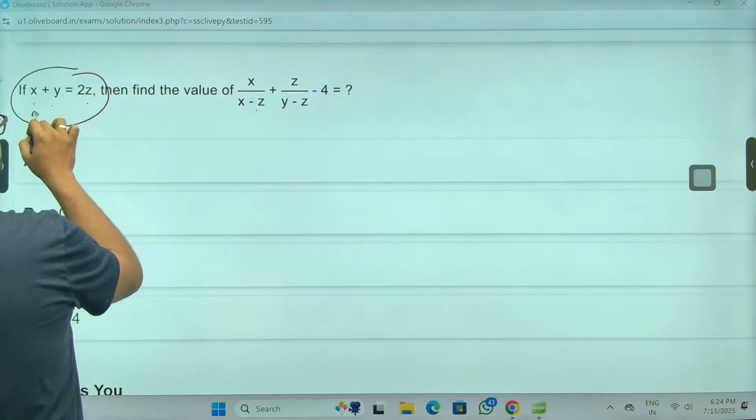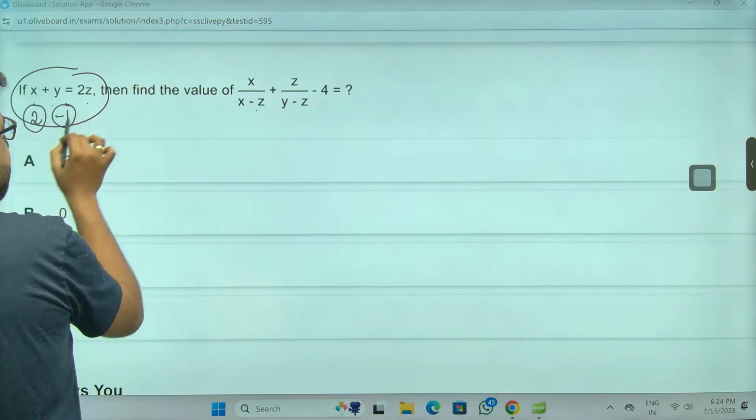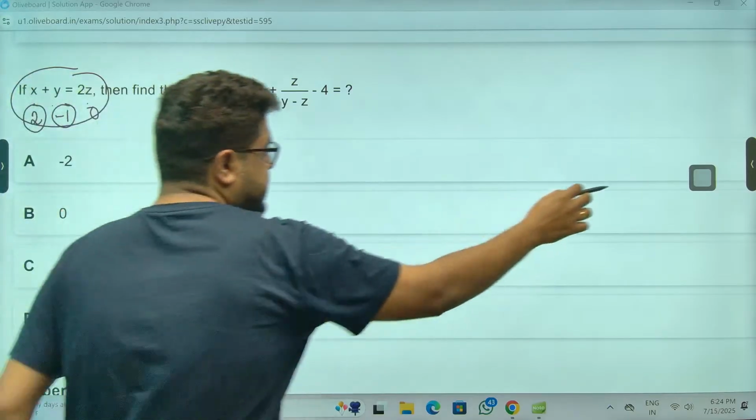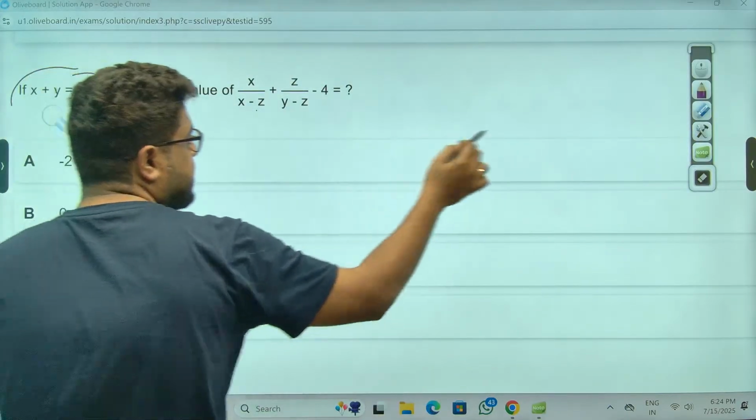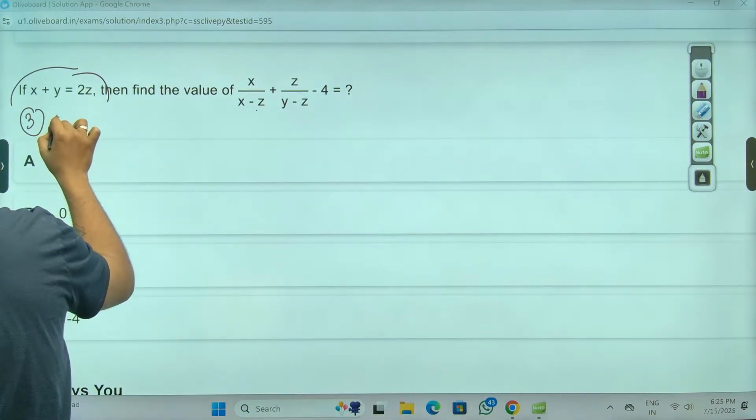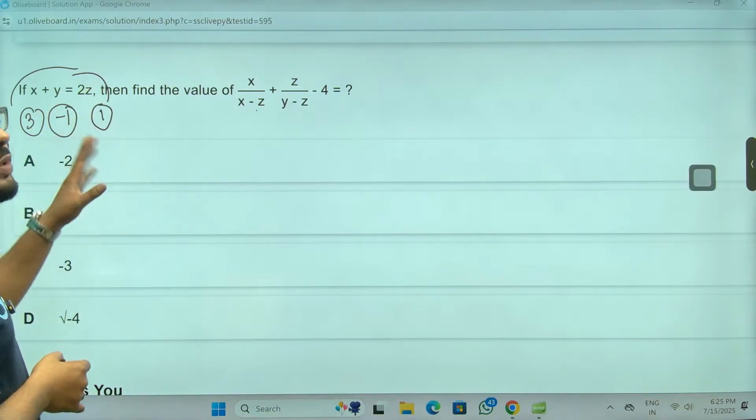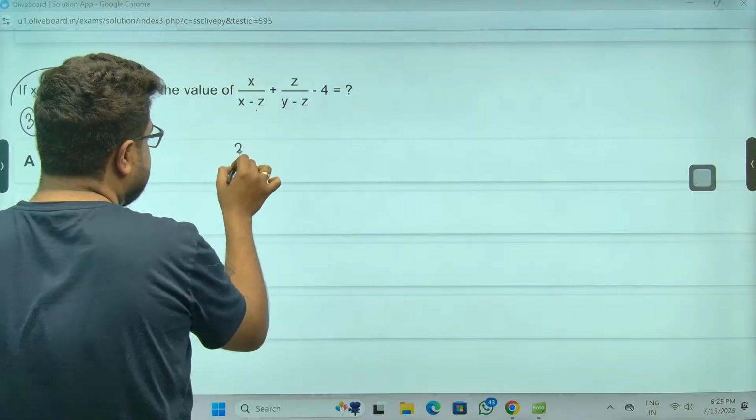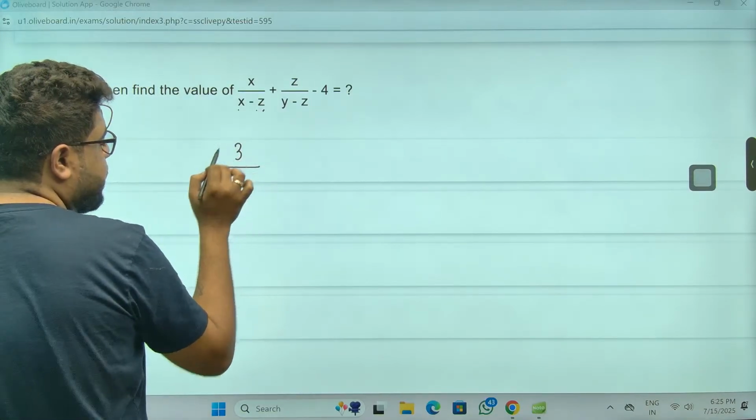Sir, if I take 2 and this has -1 and this has 0. No, it is not matching. Let's take 3, sir. My mistake. 3 minus 1 will work, sir. X is 3, y is -1, and this is 1, sir. 3 minus 1 is 2, that is 2 into z. Just put down the value. Sir, x is 3. 3 minus of z is 1, so that is 2, sir.